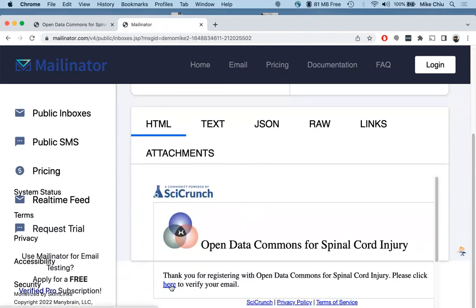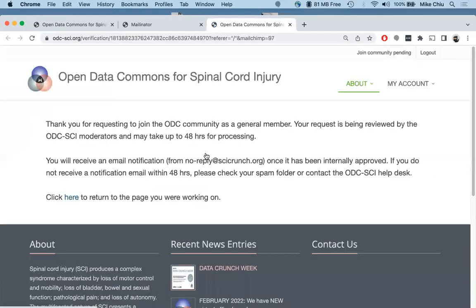And there's a verify link, click there. And so now we've submitted our join request. And it's being reviewed. It could take some time, up to 48 hours, but during Crunch Week, for sure, it'll be done very quickly.